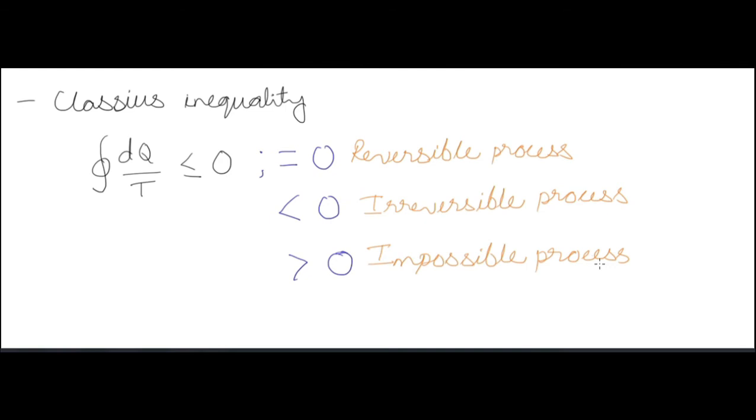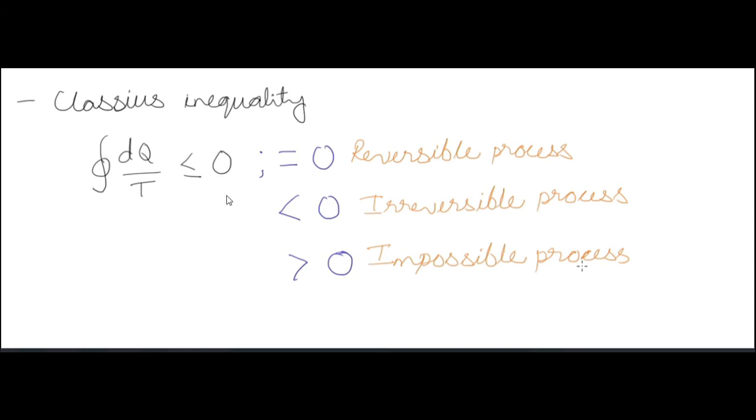If we have absolute values of Q, then we have the summation of delta Q by T less than or equal to 0 for a cycle. So Clausius inequality says the change in heat divided by the temperature at which this change is happening is less than or equal to 0.